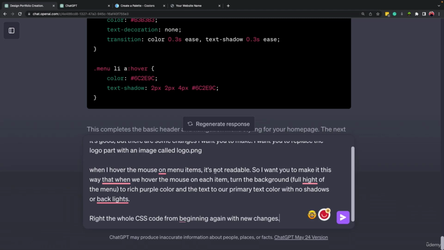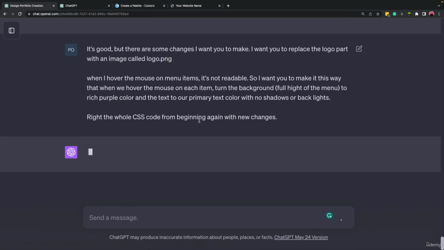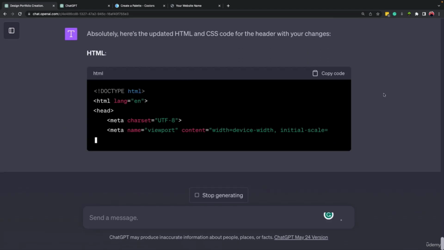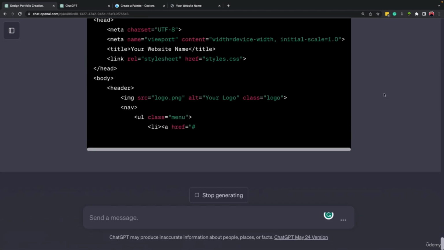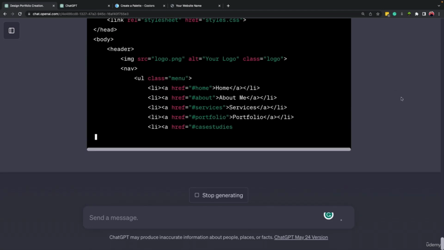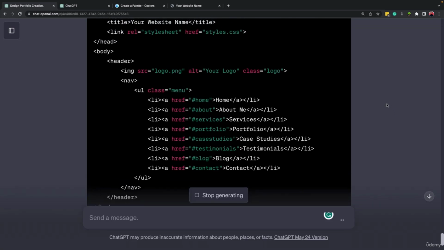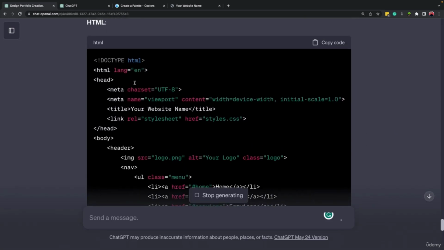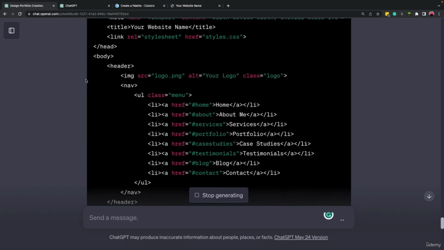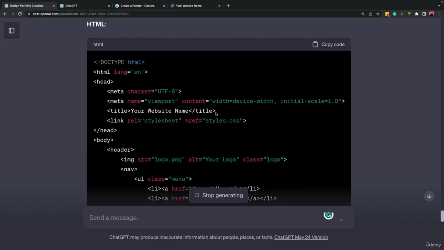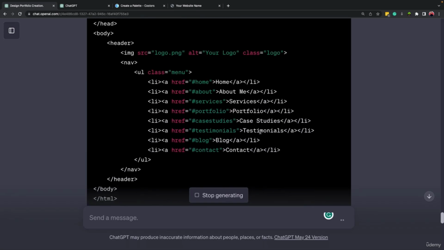Okay, so I mentioned to write the whole CSS code from scratch, so we don't need to replace each part and make our work much more difficult. Just come here and copy and paste the whole code. So let's press enter and wait for the answer. As I said, building a website can be a little bit complex for ChatGPT if it wants to create all parts of it at once. So it is better to do this step by step. And as you can see, it is doing HTML all over again as well.